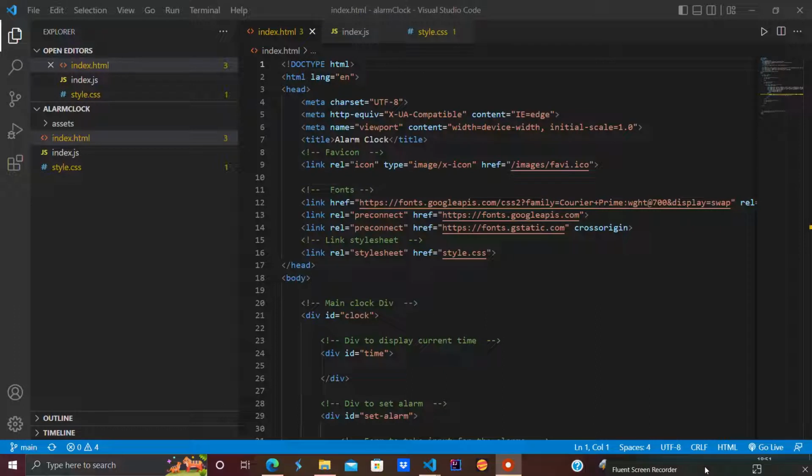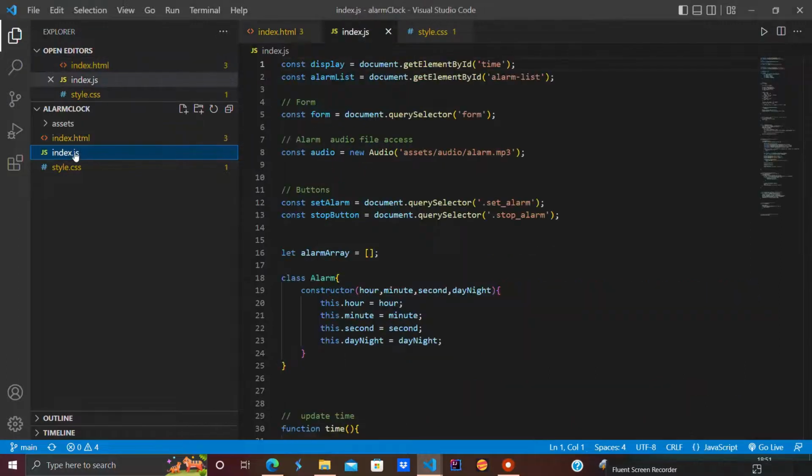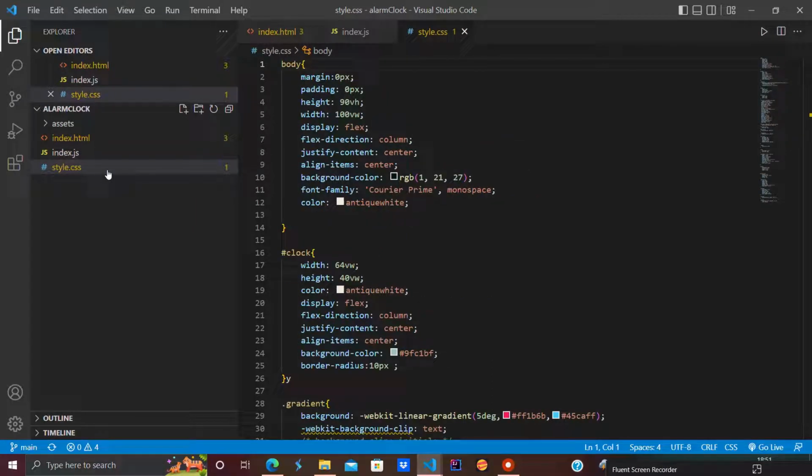So this is the file structure of my project, and here is a main index root file, and it mainly contains the HTML code in it, and here is a JavaScript file which handles all the functions related to the project, and here is another file named style.css which is mainly responsible for styling the project, and here is an asset folder which mainly contains the audio.